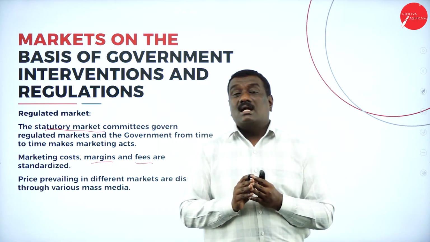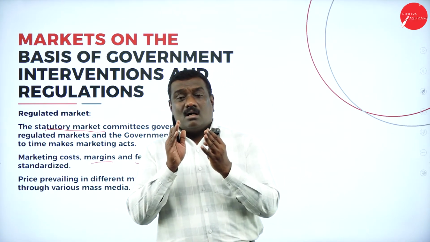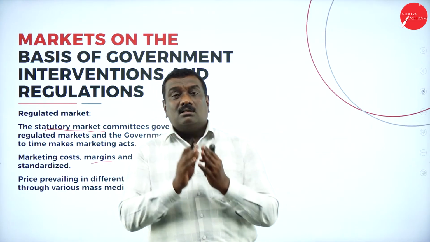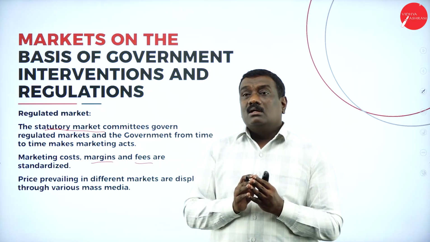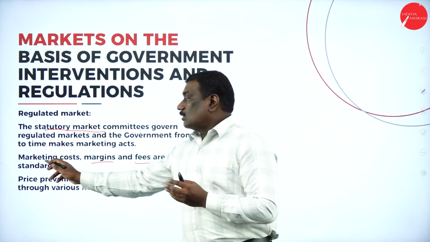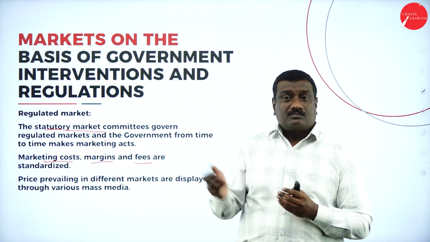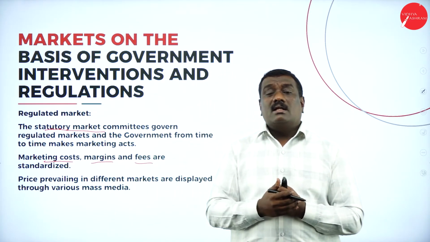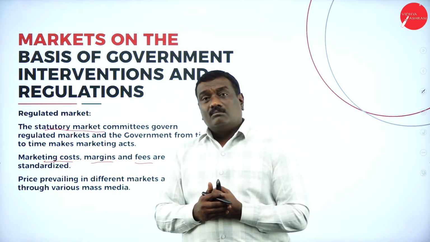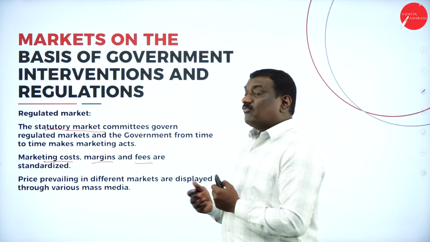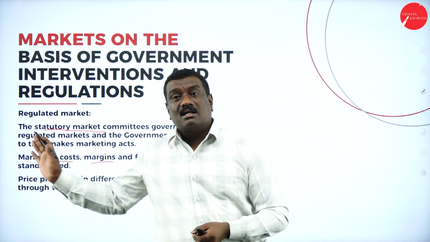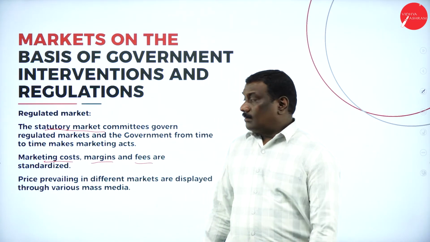So one particular standard will be fixed for the cost involved, including the cost of marketing, the profit margin where the trader gets his profit, as well as the fees which he has to pay for doing his business or transactions under this regulated market.